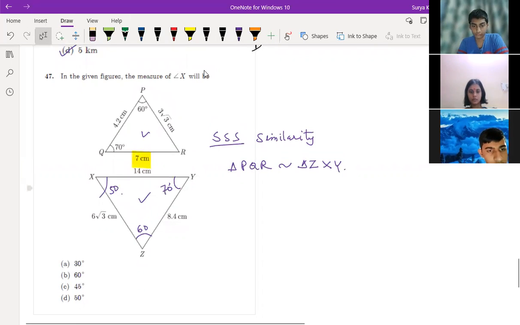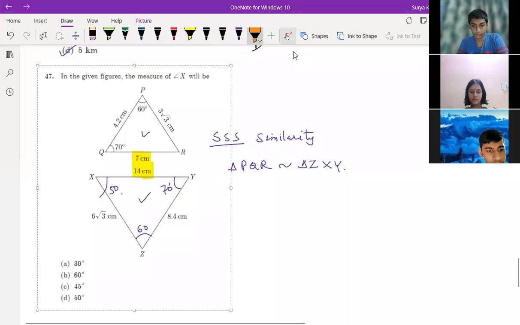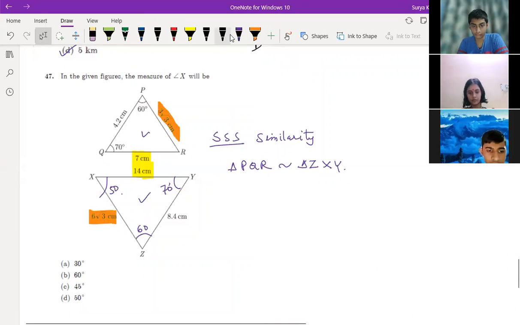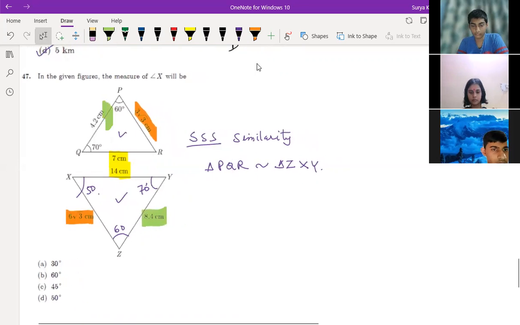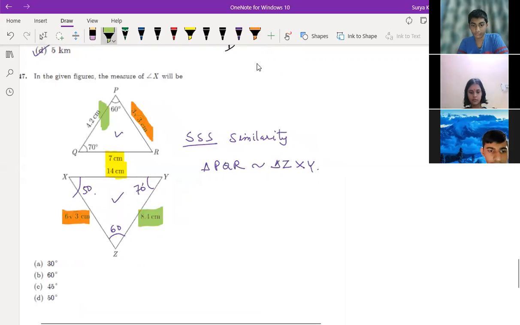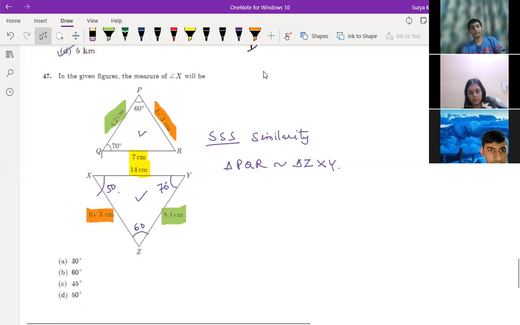See, this 7 and 14. Double, right? 6 root 3 and 3 root 3, correct? Correct, sir. And 8.4, 4.2. Correct. Now you see, what is the distance between Q and R?